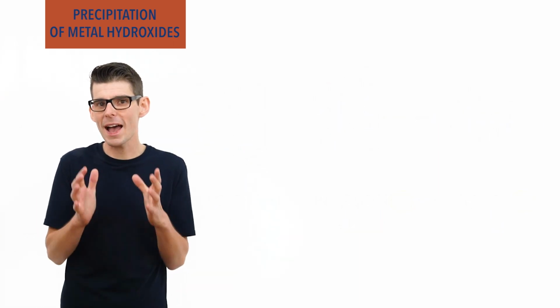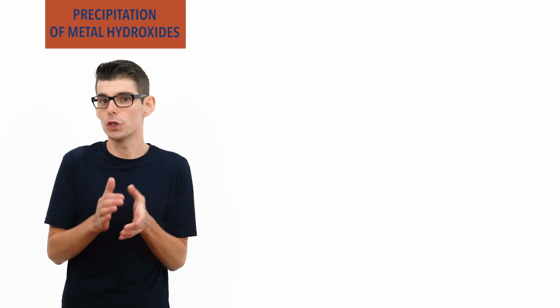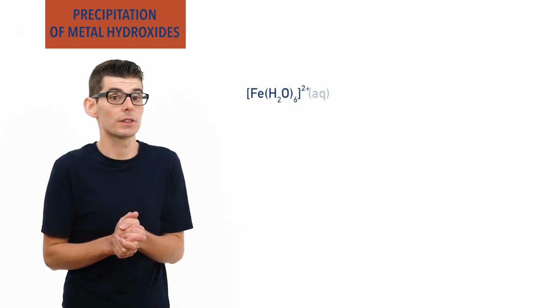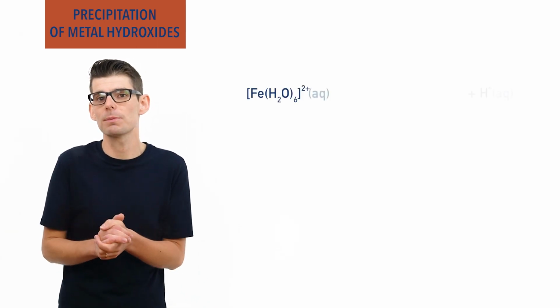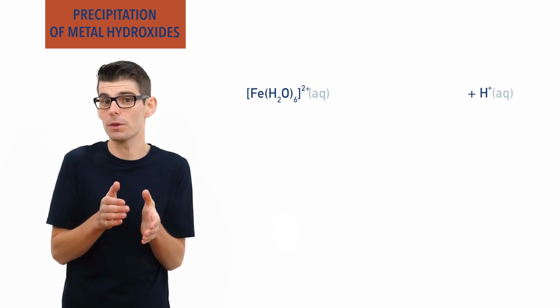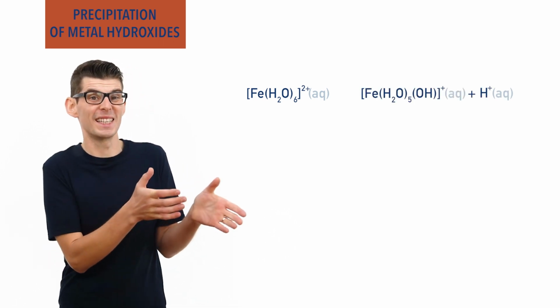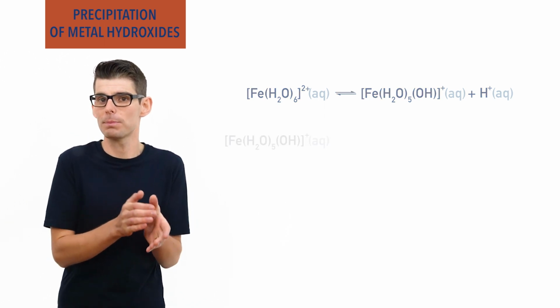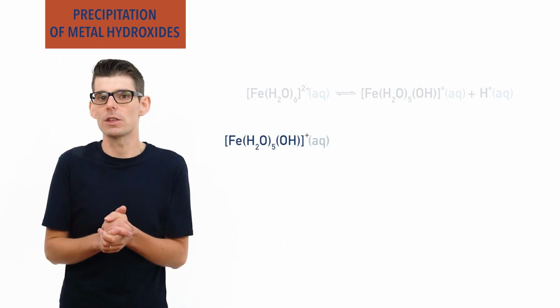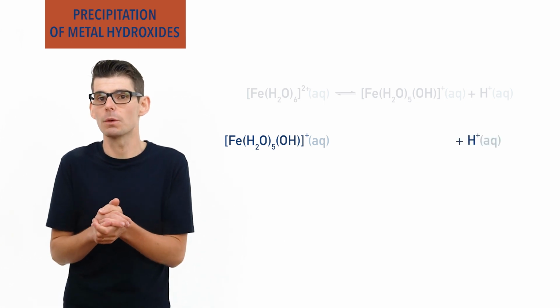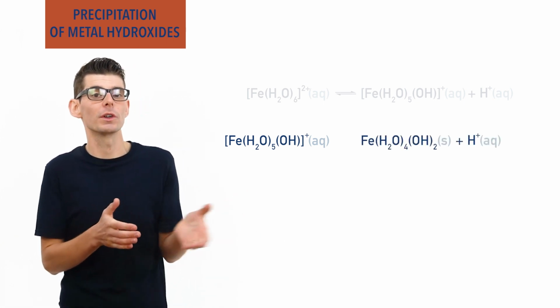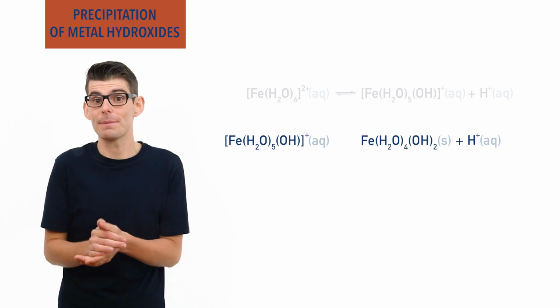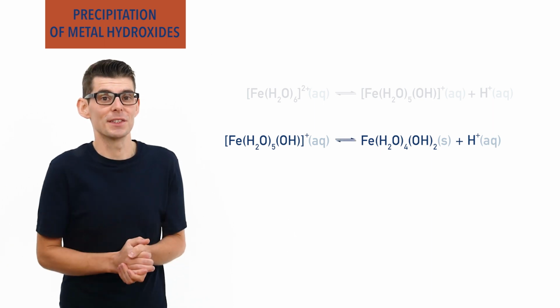For example, the aqua complex ion for iron 2, Fe(H2O)6 2+, can lose a H+ ion to form Fe(H2O)5(OH)+, forming an equilibrium, and then the Fe(H2O)5(OH)+ can lose another H+ ion to form Fe(H2O)4(OH)2, a solid precipitate. Again, this establishes another equilibrium in the solution.